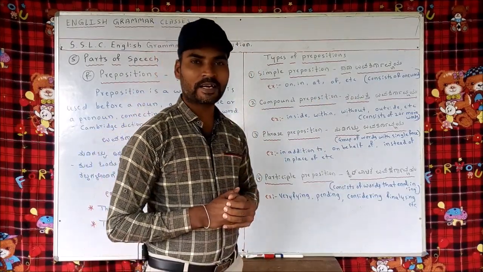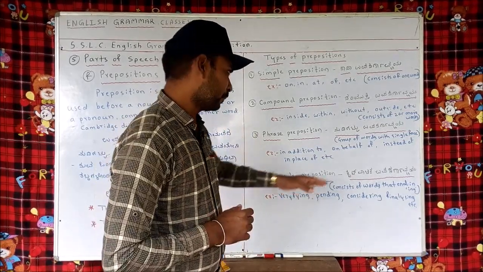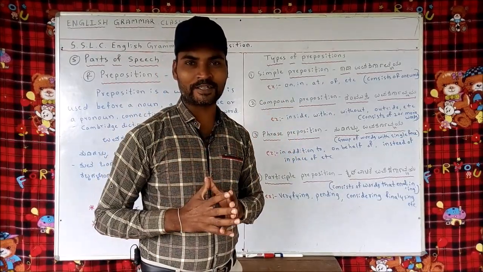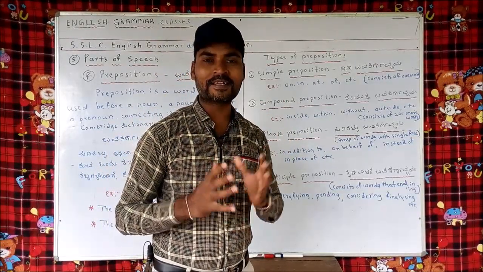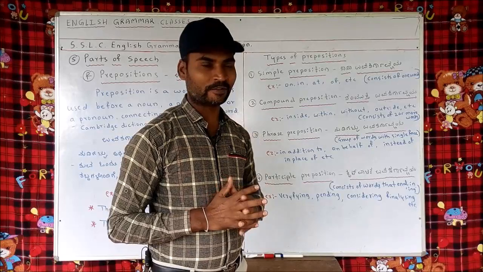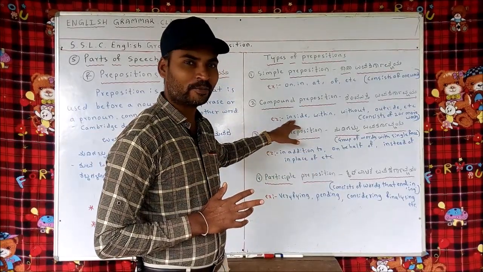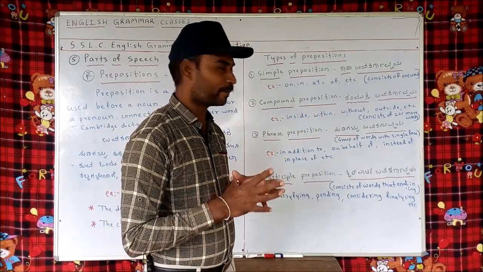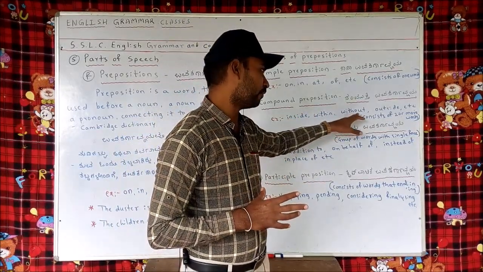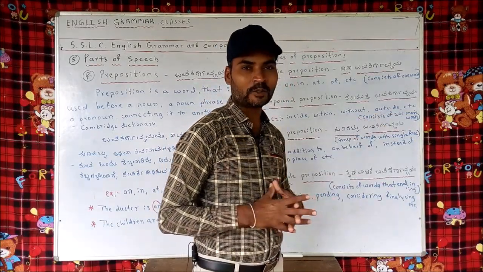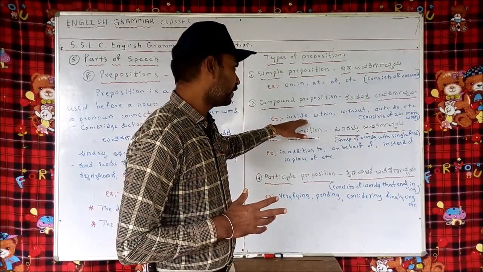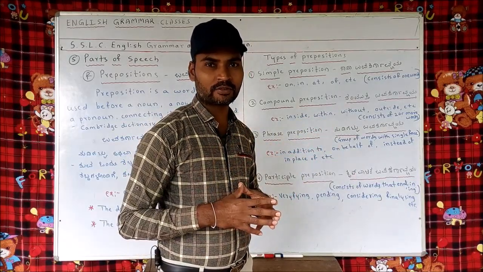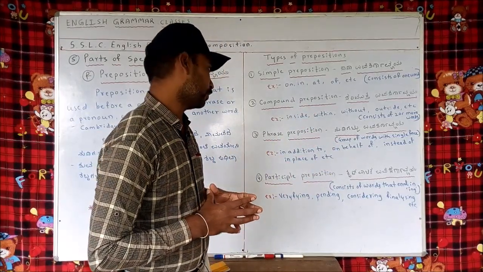Now let us look at the compound preposition. A compound preposition consists of 2 or more words. It is the combination of 2 small prepositions or 2 small words. For example, inside: in is a word and side is a word, and both words are combined. Then within, without, outside. Apart from this kind of compound words, there are other kinds of words that also come under compound prepositions.